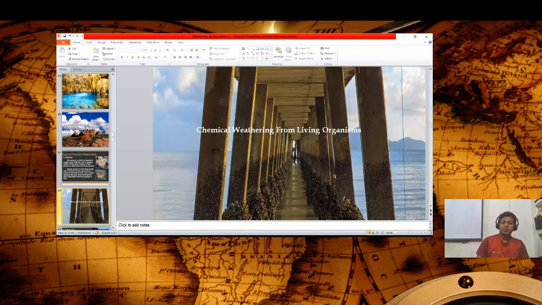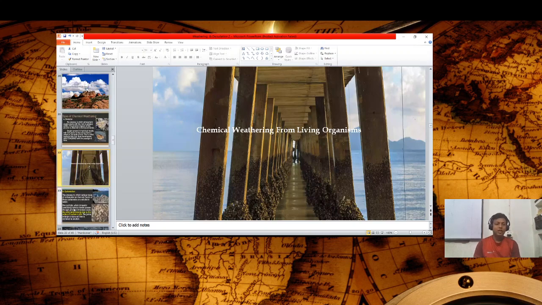This is chemical weathering. As you know, this is an iron rod actually reacting with water, and through this, lichens and mosses in this water, we see a structure like that. Okay, so chemical weathering from a living organism is like that.